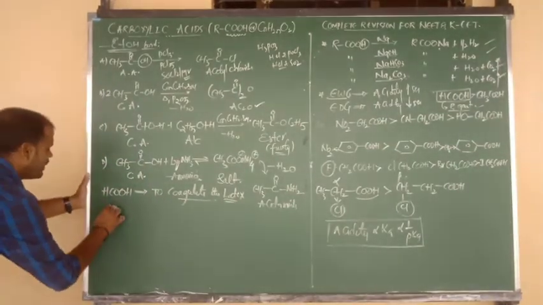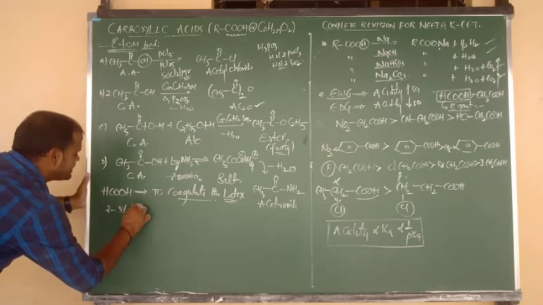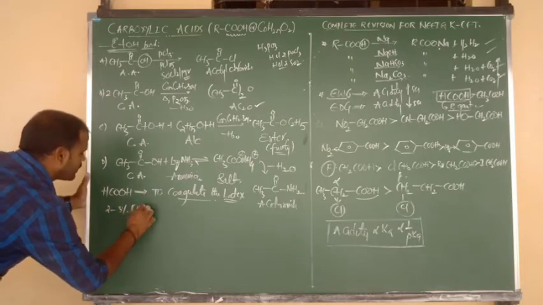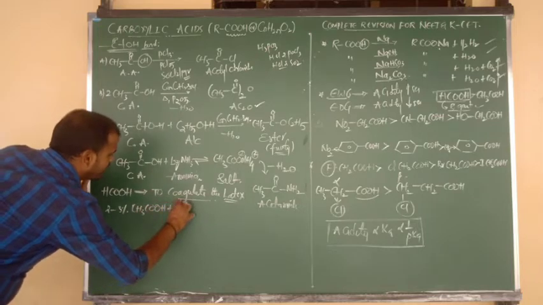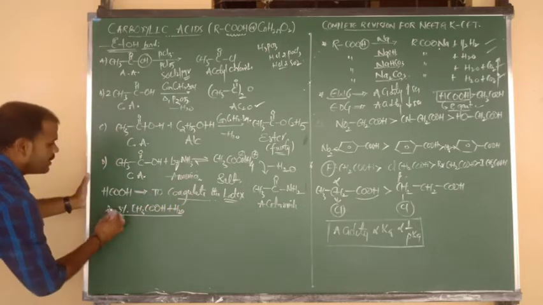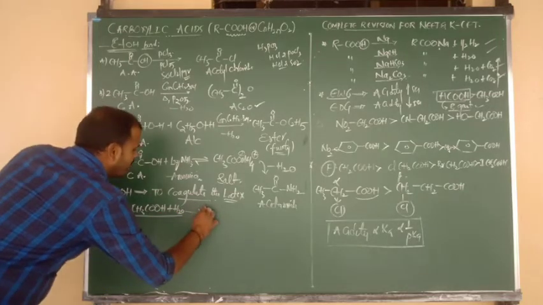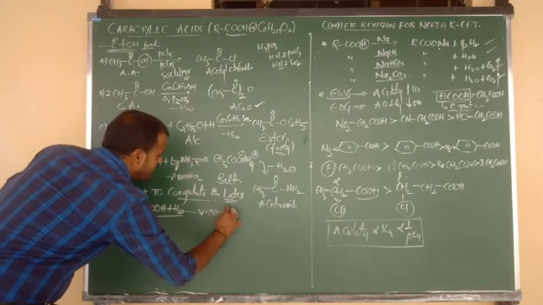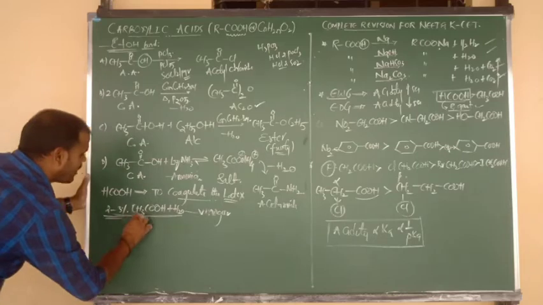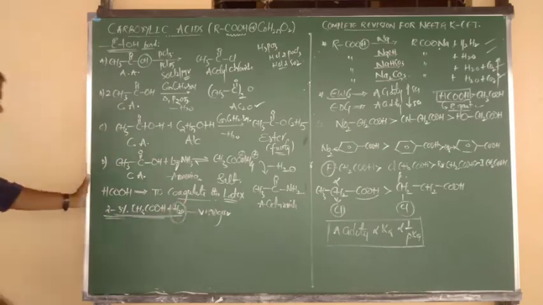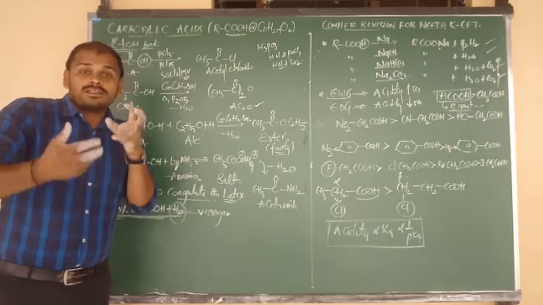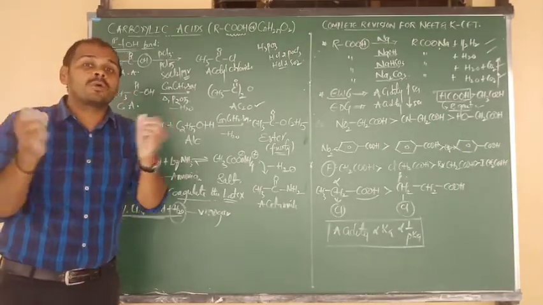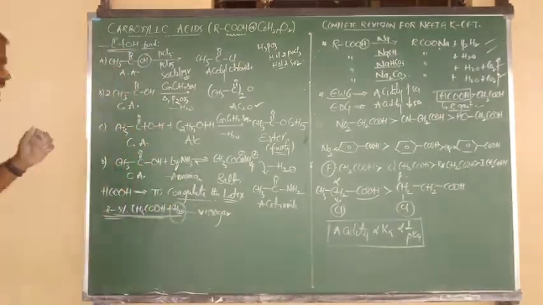Next, 2 to 3% of acetic acid in water. This mixture is known as vinegar. So what is meant by vinegar, beta? 2 to 3% of acetic acid in water. This is called vinegar, used in the food industry for the preservation of food materials and for providing flavoring, to add flavors.